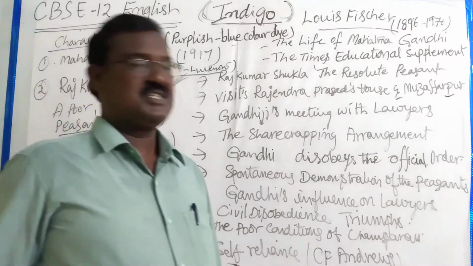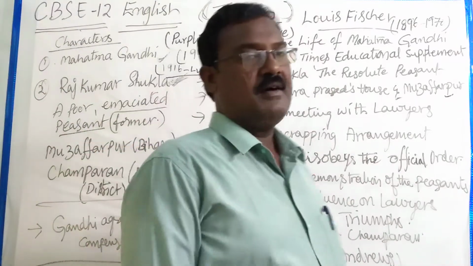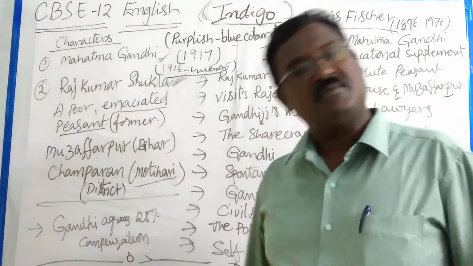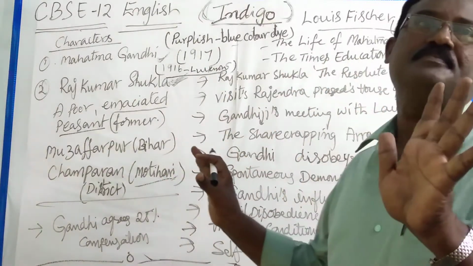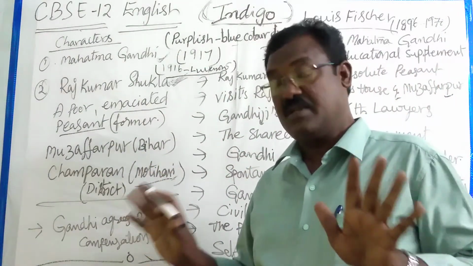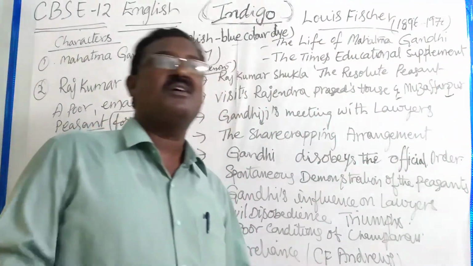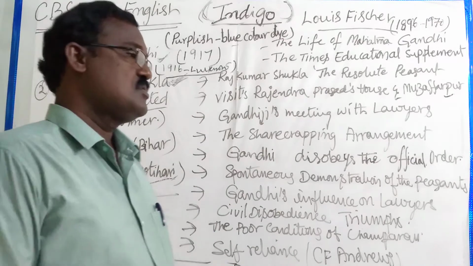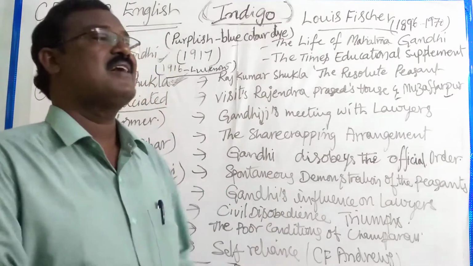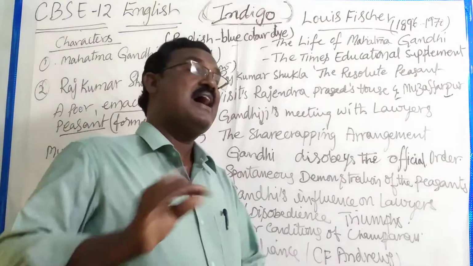Knowing that, the British landlords again called the sharecroppers, meaning the peasants, the farmers, and told them it is not good. He told them that they could cultivate any crop instead of indigo. For that, they had to make another document.